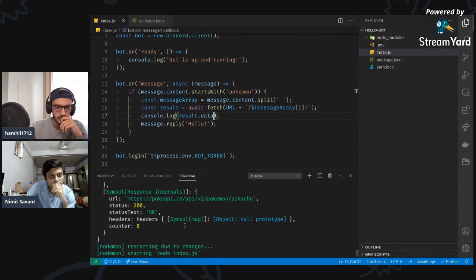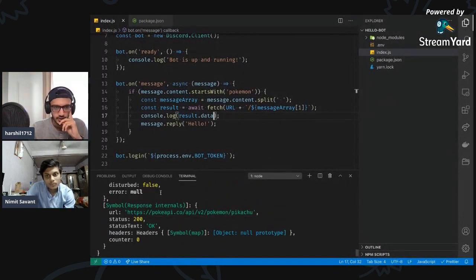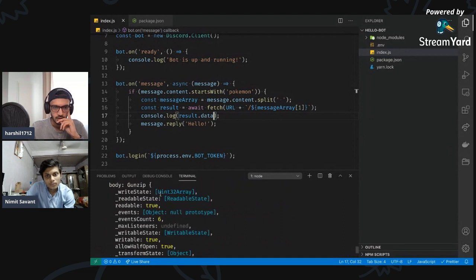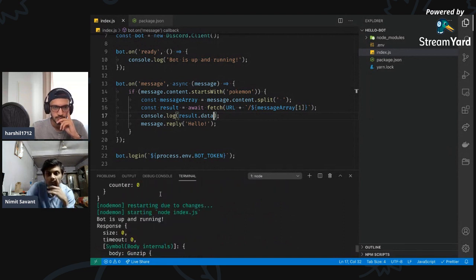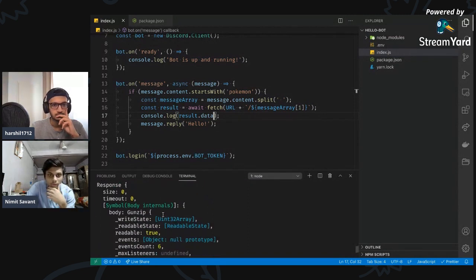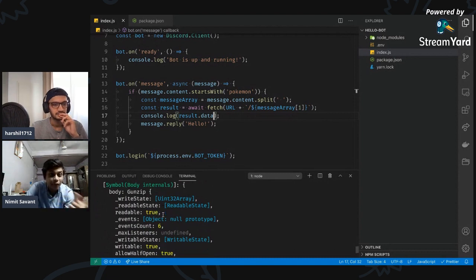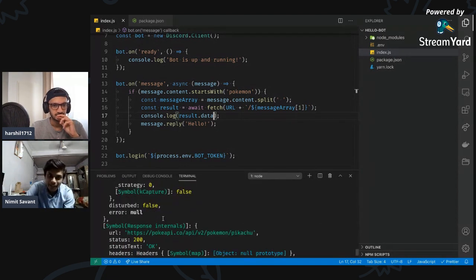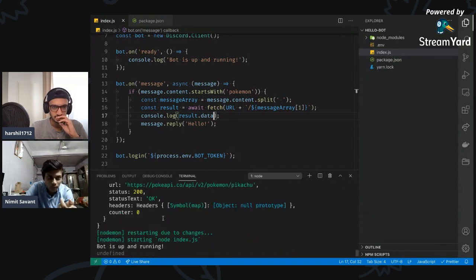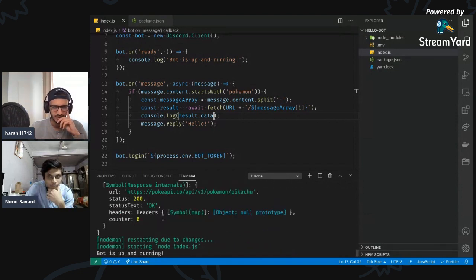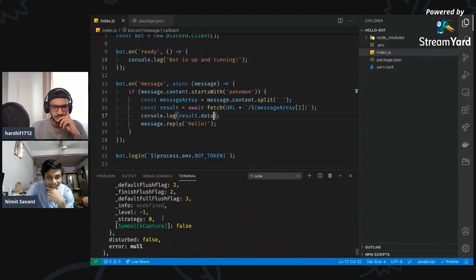So what we got earlier, response internals, key capture, response. I just got into its documentation, and I got to know there's a wrapper available for this API for Node.js, called Pokédex Promise V2. Let's not add another library. Let's try to figure this out.